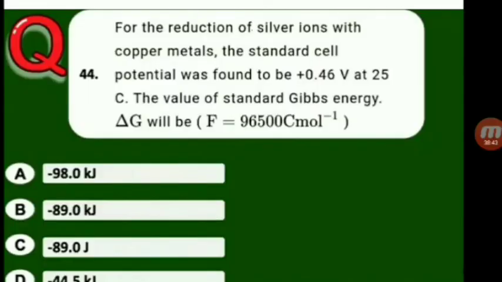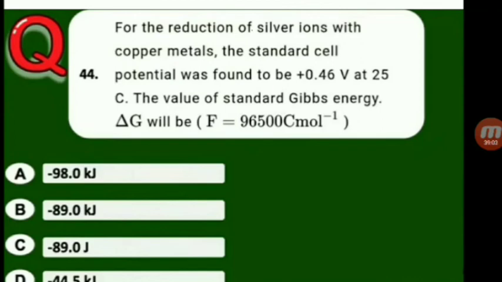Next one, for the reduction of silver ions with copper metal, the standard cell potential was found to be plus 0.46 volt at 25 degrees Celsius. The value of standard Gibbs energy, delta G, will be?